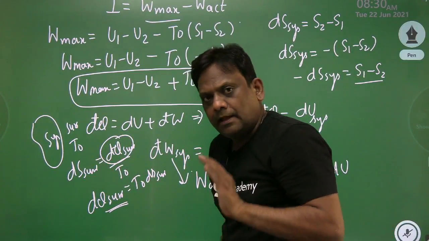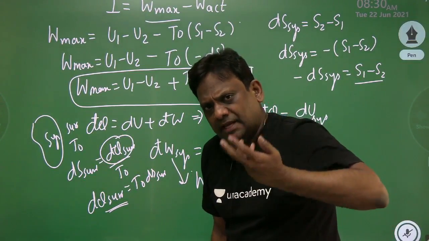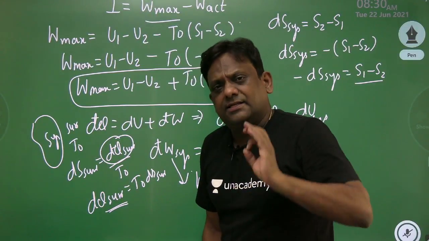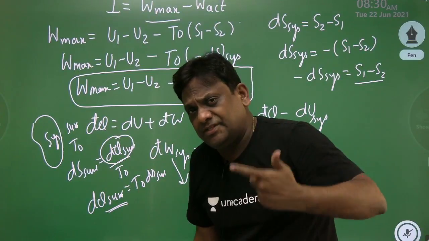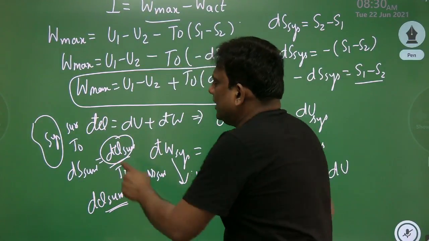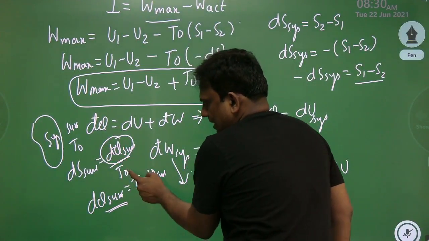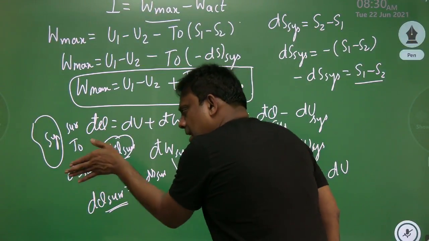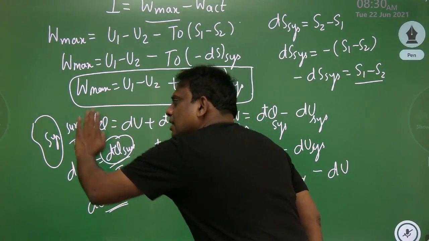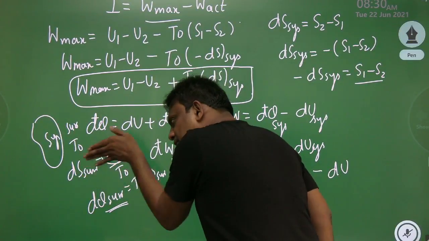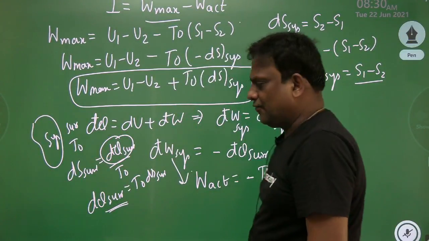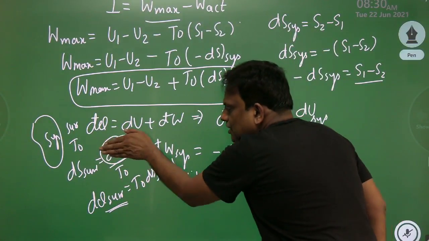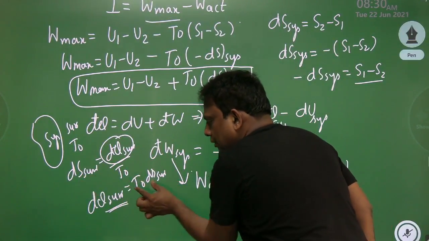I repeat, my dear students. In basic thermodynamics, I taught you very clearly that surroundings are acting like a reservoir, and for a reservoir, the entropy change is d'Q by T. So it is surrounding heat transfer by surrounding temperature if you want surrounding entropy change. But this is applicable for reservoirs, so don't apply this for system. It is for surroundings. The surroundings are acting like reservoirs. Therefore, this is for reservoir. Wonderful. So therefore, if you want surrounding heat transfer, it is T0 into dS of surroundings.